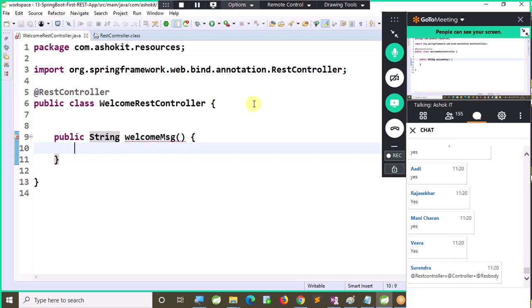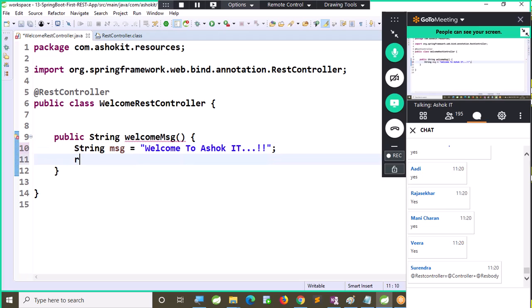Here I will write directly the string message: welcome to Ashok IT. I am returning some value. Controller will return a logical view name. RestController method will return a response directly.